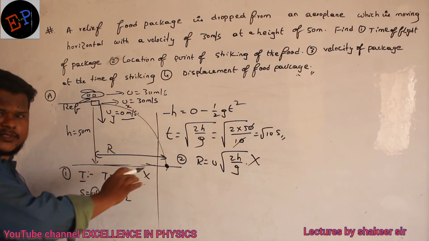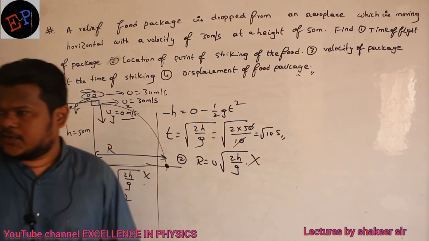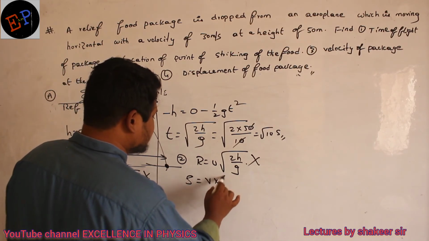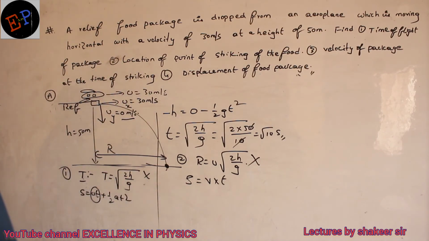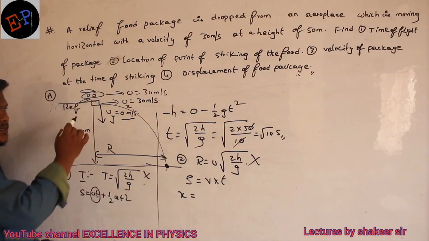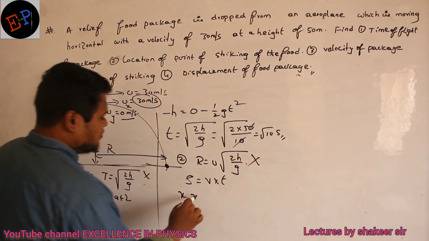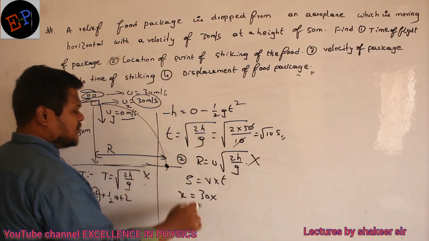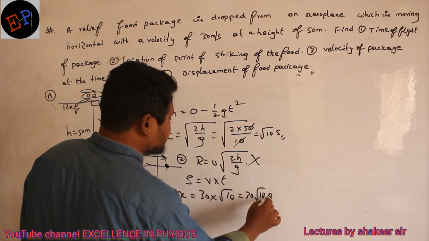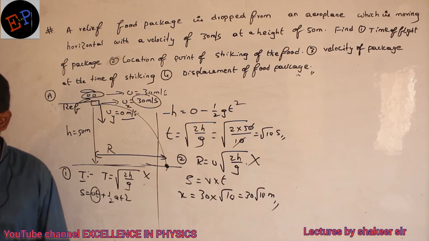Range is horizontal distance. In the horizontal direction, is motion uniform or non-uniform? Uniform motion along the x-axis, so only one equation: displacement is equal to velocity into time. Displacement x, velocity along the x-axis is 30, always a constant. Time taken I have already calculated, root 10. So 30 root 10 meters is my answer. That is the range of the projectile. Are you able to understand?